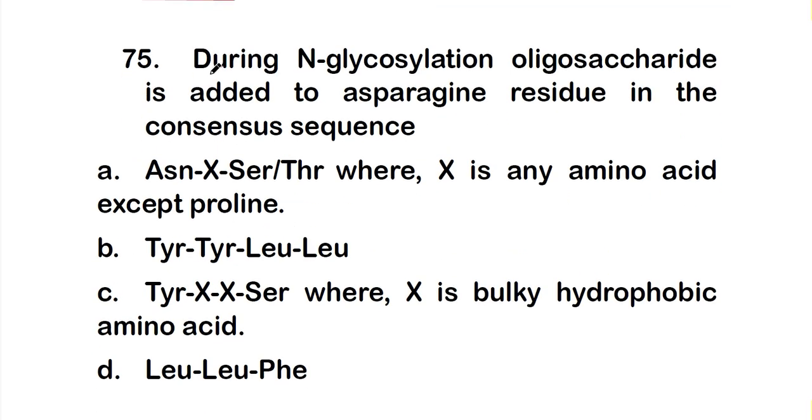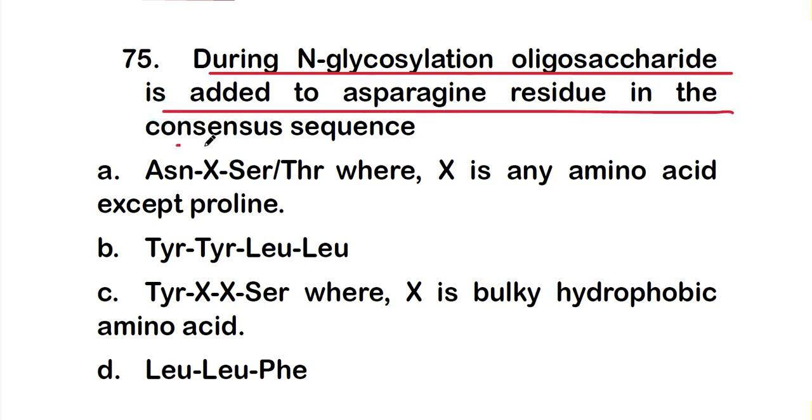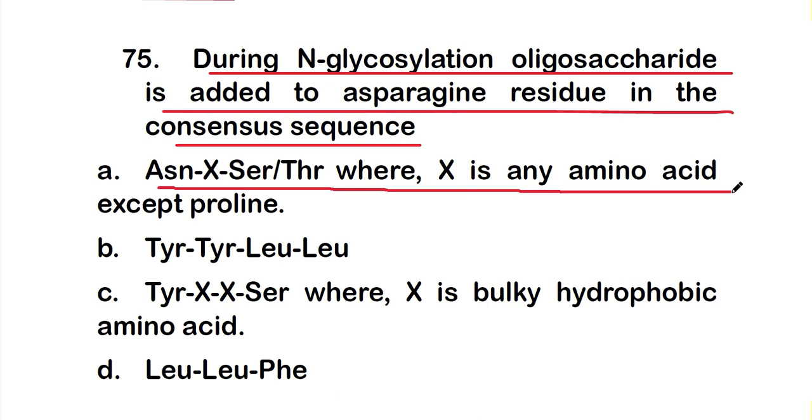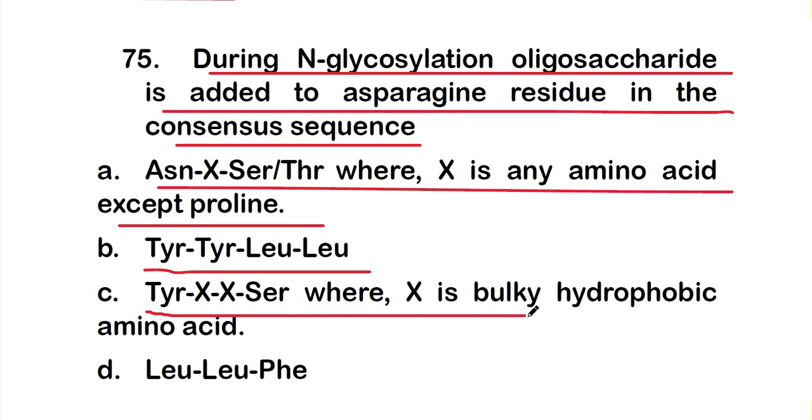Next is, during N-glycosylation, oligosaccharide is added to asparagine residue in the consensus sequence of: option A, asparagine, then X, then serine or threonine, where X is any amino acid except proline; or option B, tyrosine, then leucine; or option C, tyrosine XX serine, where X is a bulky hydrophobic amino acid; or option D, leucine phenylalanine.